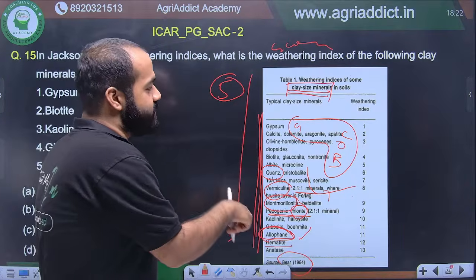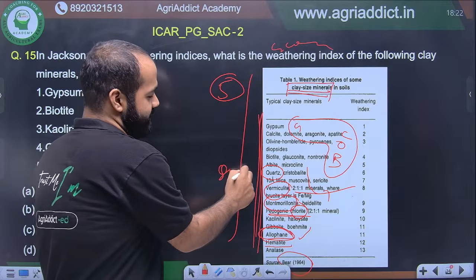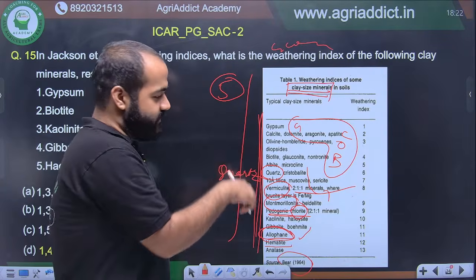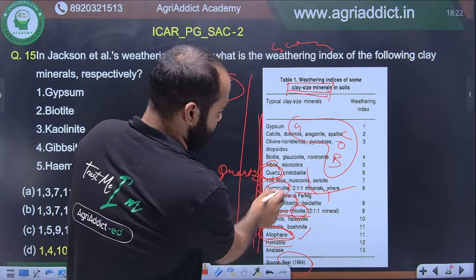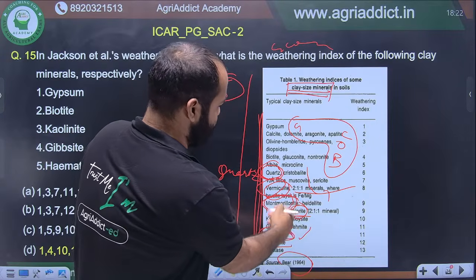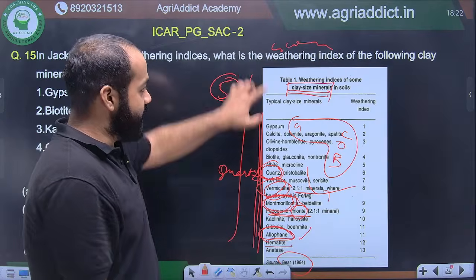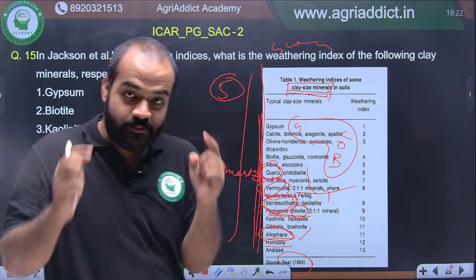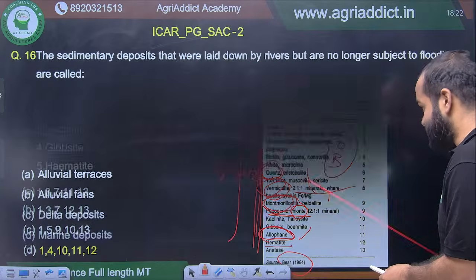So it is different for primary minerals. In primary minerals, if you remember, quartz comes last, above it is feldspar, but here quartz is at the top, below it is vermiculite, montmorillonite, pedogenic chlorite. All right. So be careful, read this thoroughly and keep in mind the differences between Jackson's weathering index and the Goldich stability series.